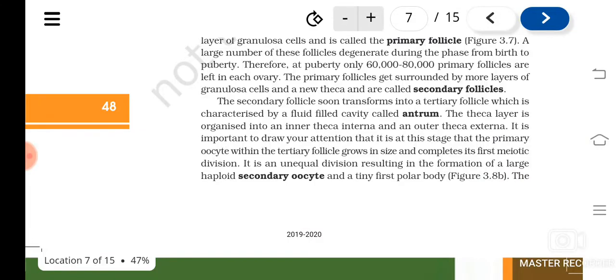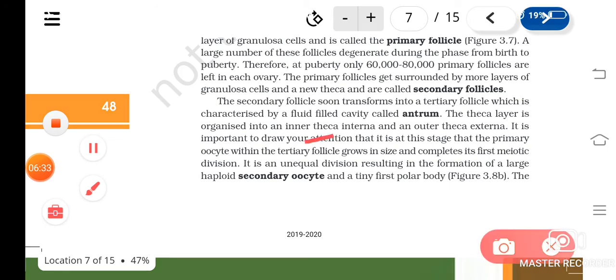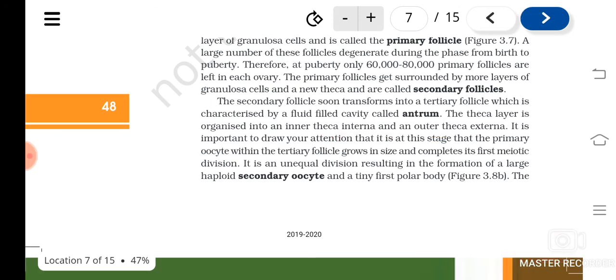Then the theca layer, that is the covering, is organized into two parts, that is an inner theca interna and an outer theca externa. So the theca layer will get arranged into two. Understood? Then in this stage, what happened?